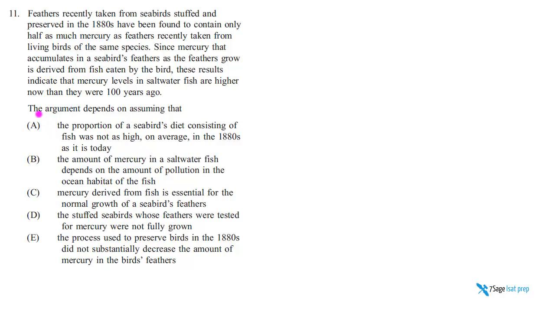The question stem here reads, the argument depends on assuming that. So again, we have a necessary assumption question like question 9 for this set. And we're going to do the same thing. We're going to find the premises, the conclusion, and try to figure out what is missing. What is the gap between the premises and conclusion? And the right answer choice has to absolutely be true.